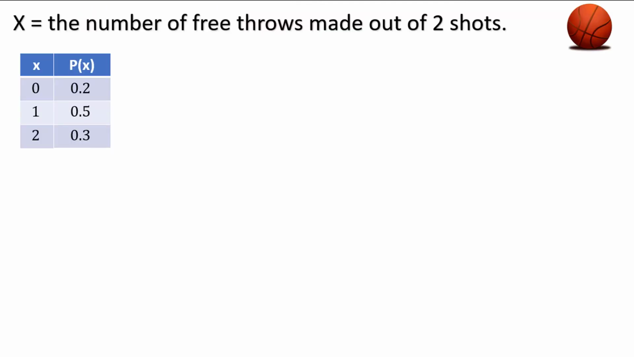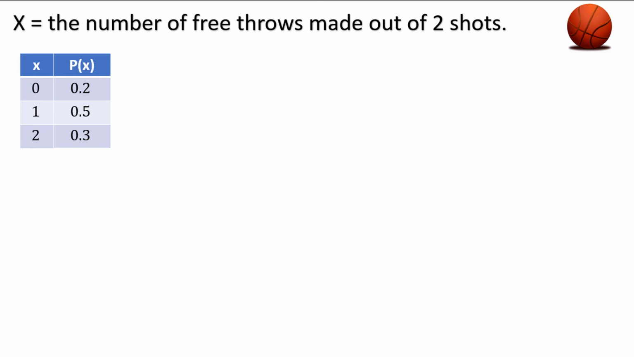Here's an example of a probability distribution for the discrete random variable x equals the number of free throws made out of 2 shots. Let's assume these probabilities are known for a particular basketball player based on historical data. There is a 20% chance that none of the free throws are made, a 50% chance that 1 is made, and a 30% chance that 2 are made.